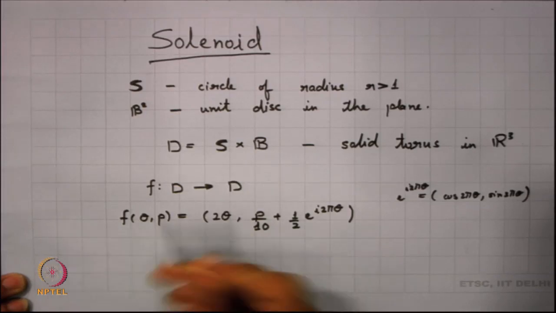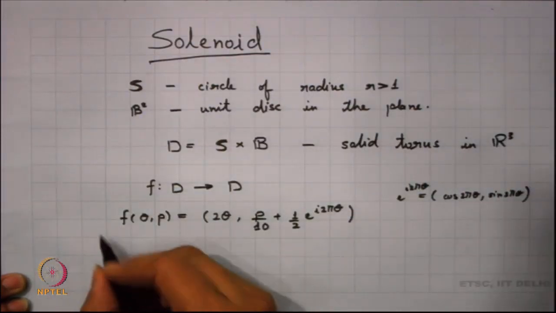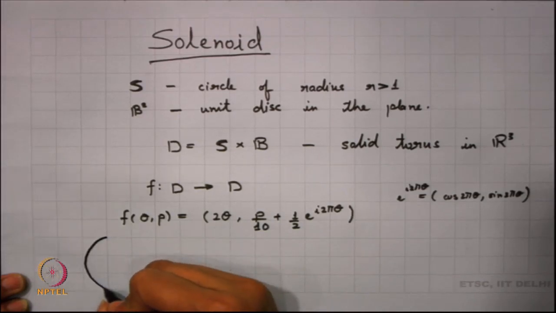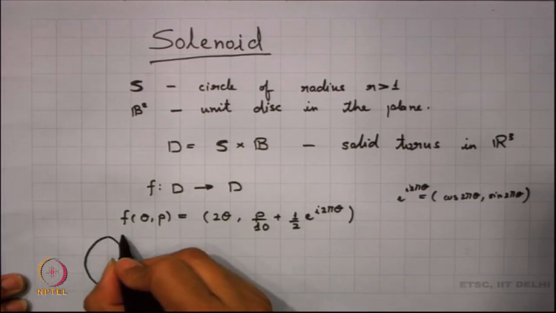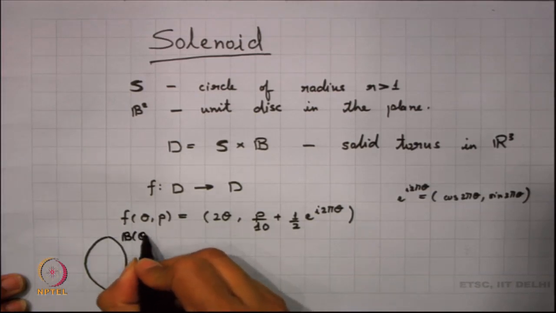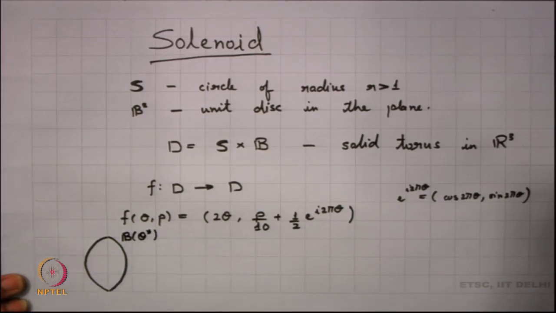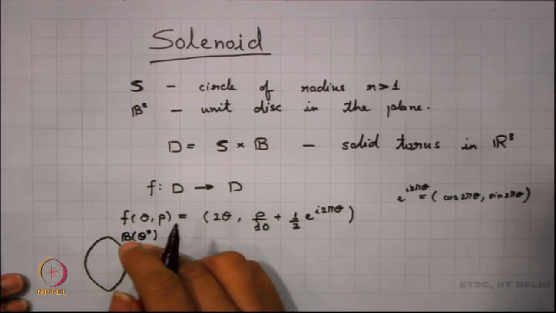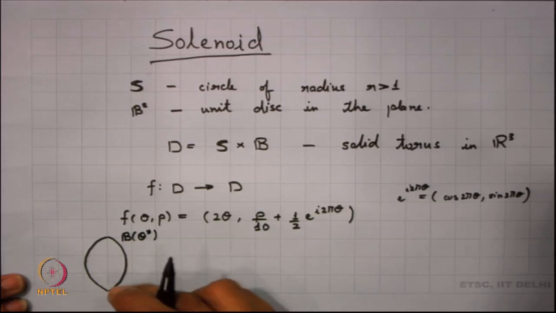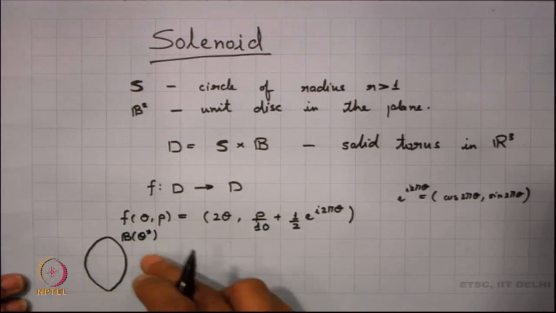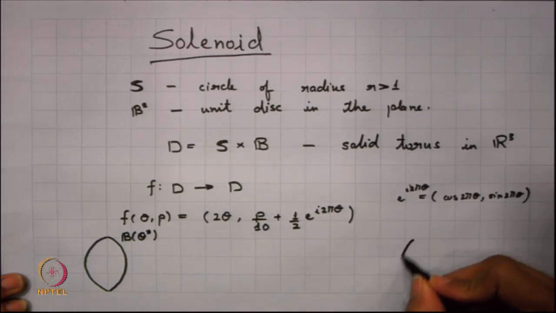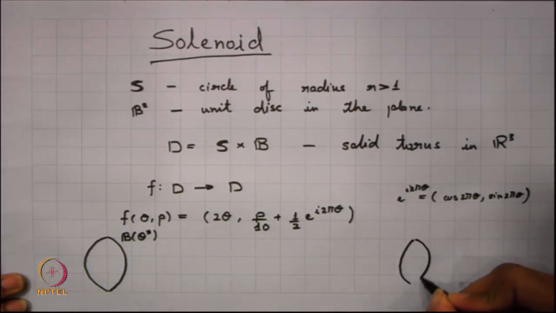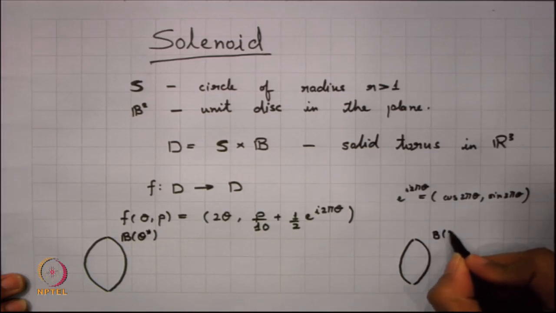Supposing now this is a solid torus, right. I am just taking a cross section here. What happens to the cross section here? Supposing this cross section I have this B theta star, right. So, at the point theta equal to theta star, I am looking into this cross section. Now, I already know that any point over here, since theta star is mapped to be twice theta star, this cross section basically would be mapped to something which I can denote here as B twice theta star.